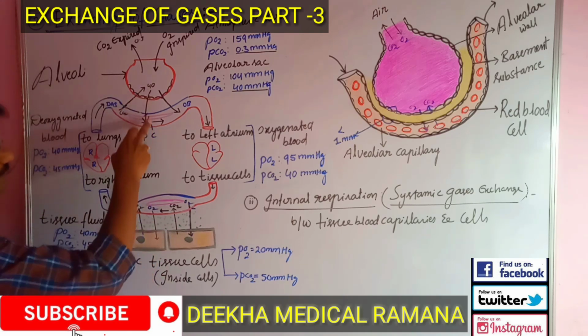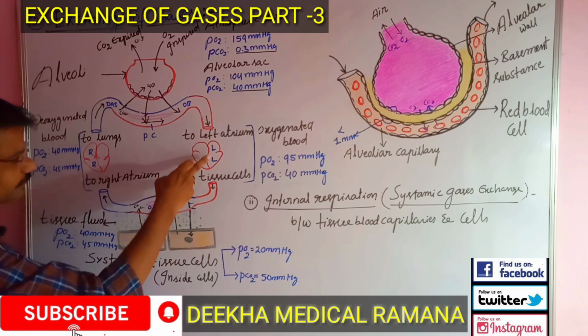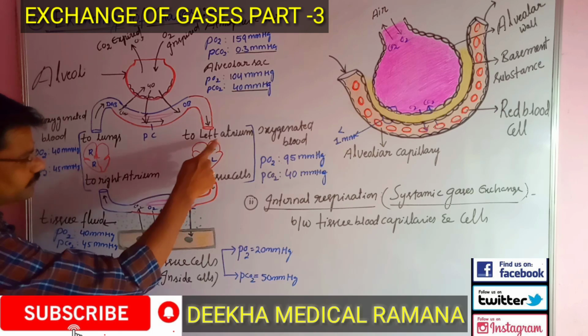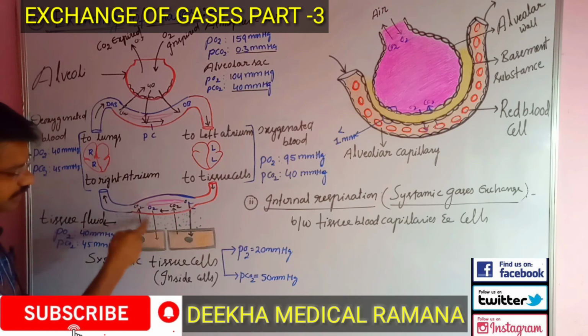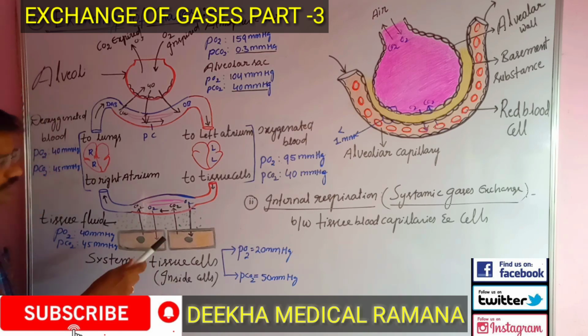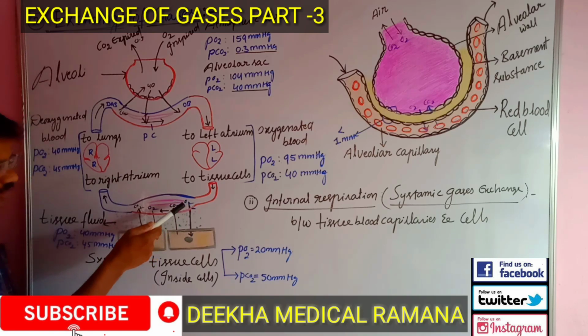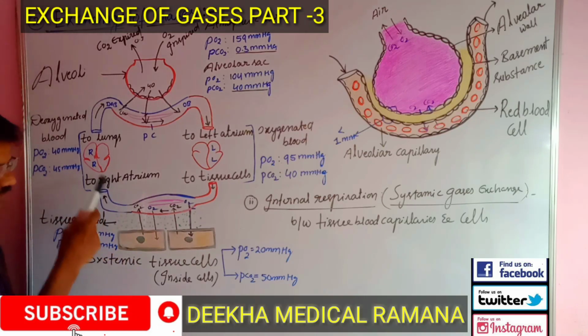Let me see. As soon as the blood is oxygenated in the alveoli, the oxygenated blood reaches the left side of the heart, and during contraction of the ventricles, the left ventricle pumps the blood to all parts of the body. The oxygenated blood reaches the capillary network. Then the exchange of gases takes place. But here, one important thing you have to understand is how the exchange of gases takes place, right? Here the partial pressures play a very important role in exchanging oxygen from the tissue blood capillaries to cells, and carbon dioxide shows the reverse manner of diffusion, right?